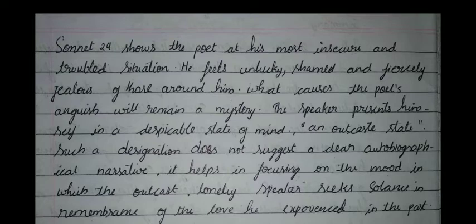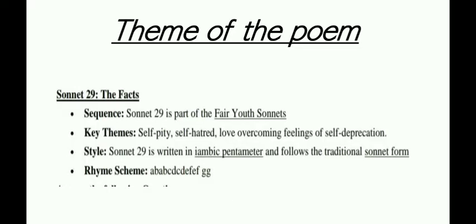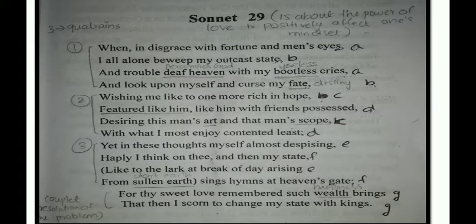But as I've told you, the couplet is where the poet comes out with the solution to the whole thing. In the last 2 lines, he conveys that when he meets his friend, he is totally out of that depression. He forgets all the worldly unhappiness. He compares his state as the most secure and wealthier even compared to a king's state. So, let's move into the poem and see what Sonnet 29 is about. This is Sonnet 29. It's actually about the power of love to positively affect one's mindset.